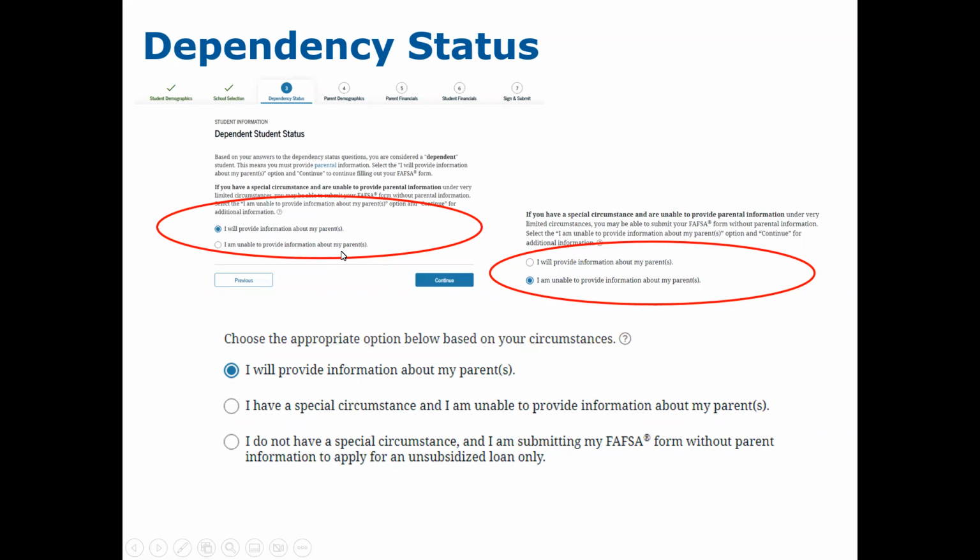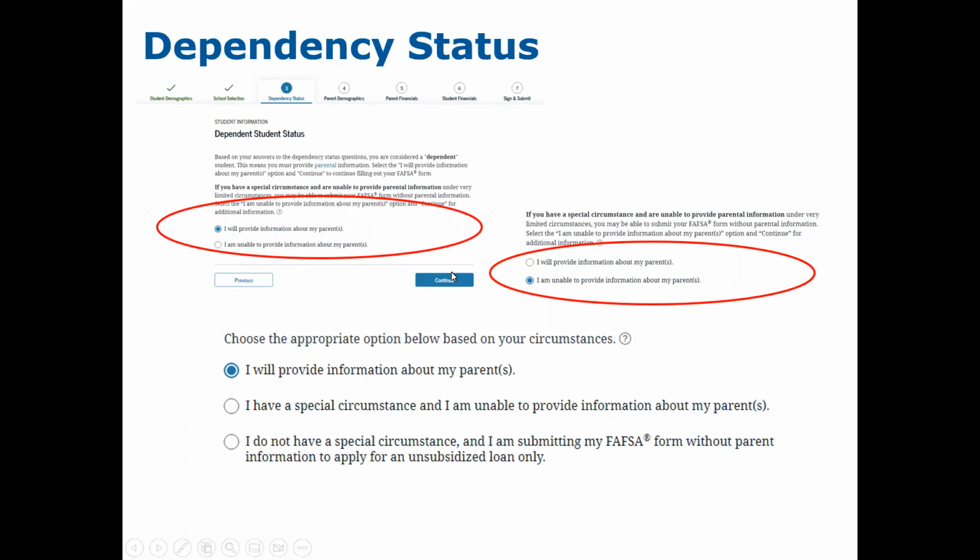So if a student has an extenuating circumstance that is preventing them from being able to provide parents' information, and it was not addressed in the dependency determination questions, the student may say, I am unable to provide information about my parents. And it will tell them that they may move forward. They will be not considered dependent or independent, and they will not have a calculated EFC.